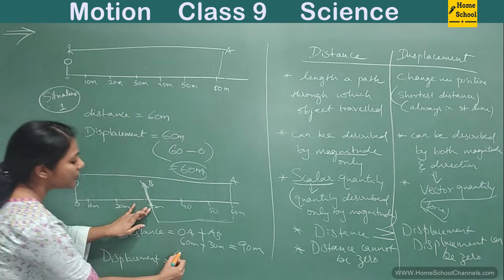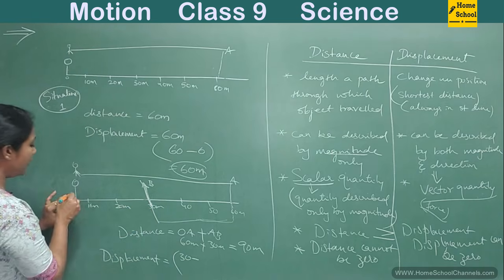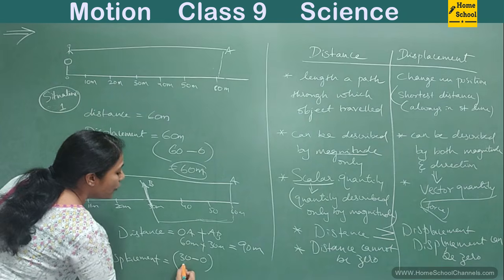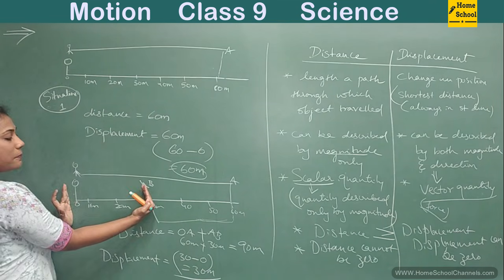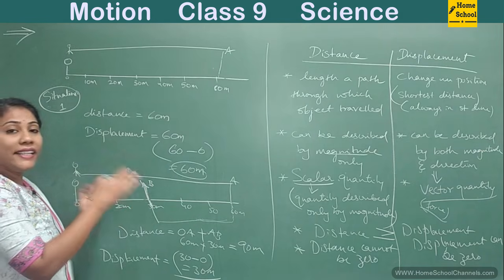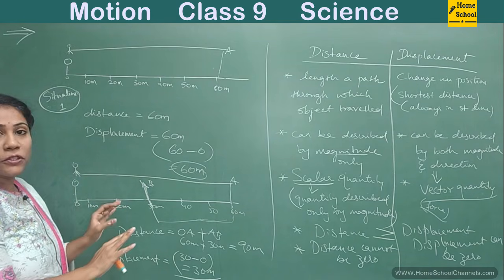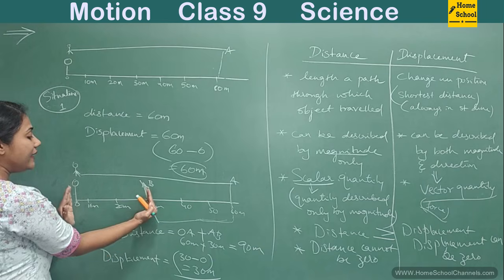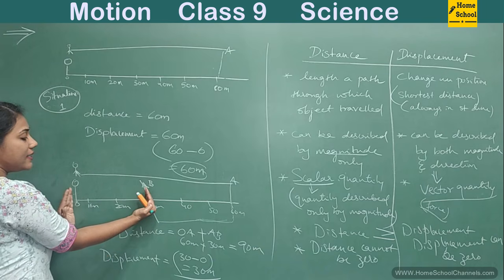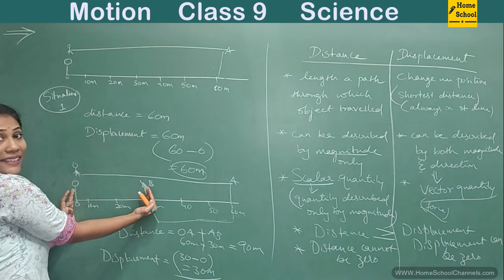Final position is 30 minus initial position is 0. So just 30 meters is your displacement. Displacement means we only care about initial and final position. Initially you were here, finally where exactly you are? That shortest distance is what we mean by displacement.